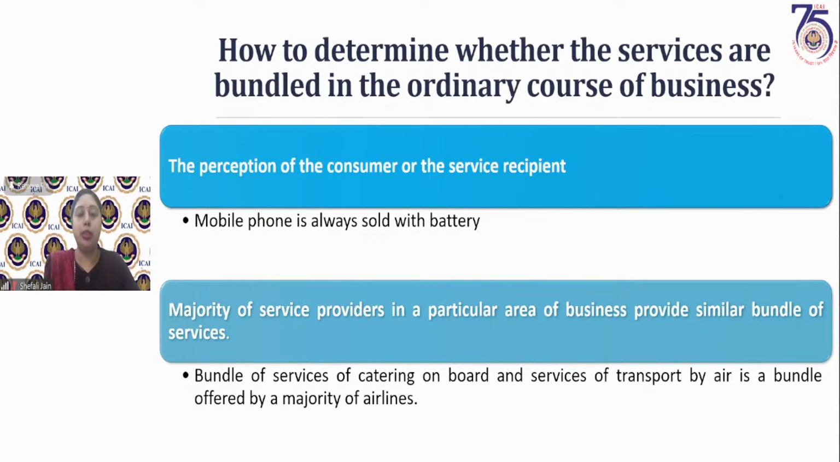Perception of the consumer or service recipient. The service recipient always perceives that I will get these two things together. For example, mobile phone with battery. If you are getting a mobile phone, these days batteries are inbuilt in most mobile phones, but you generally assume that the mobile phone will come with the battery, or with the charger. Because we generally perceive, the customers generally get these things this way. So these are naturally bundled.